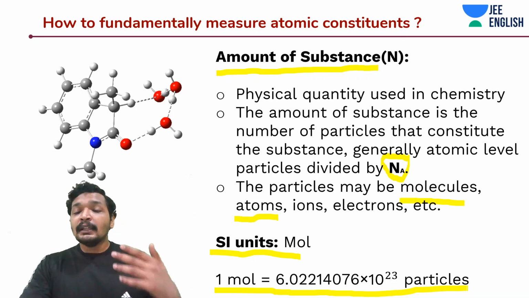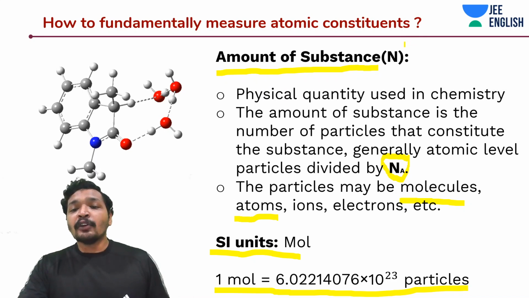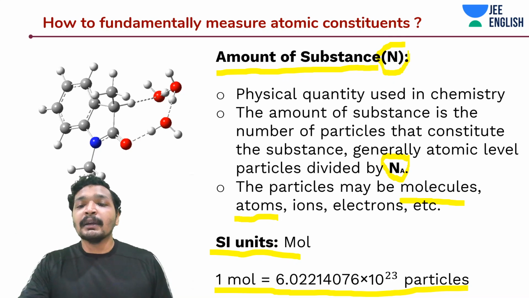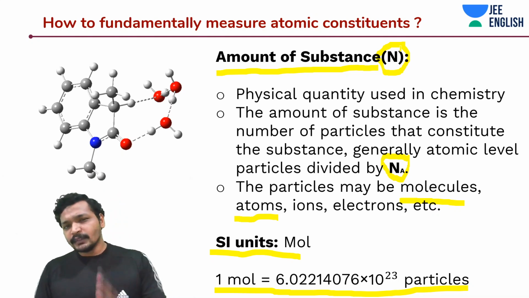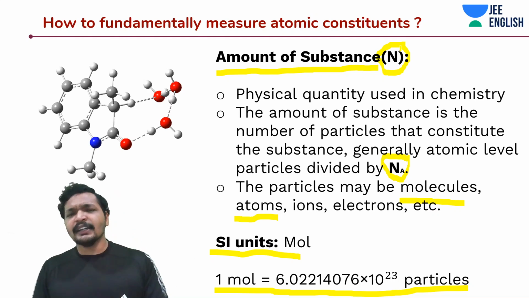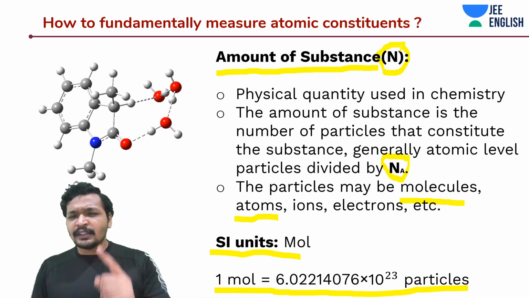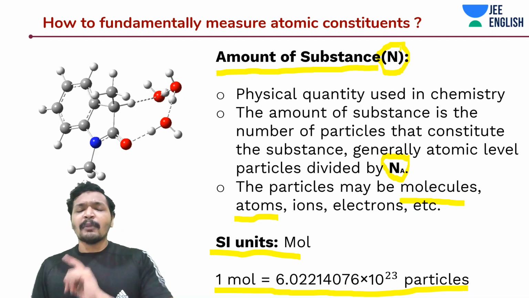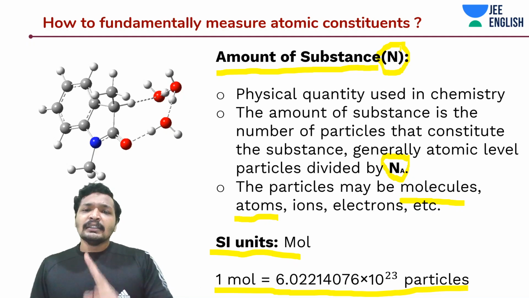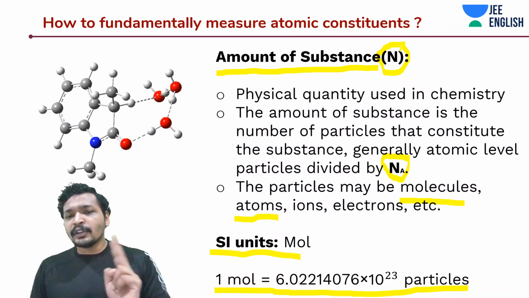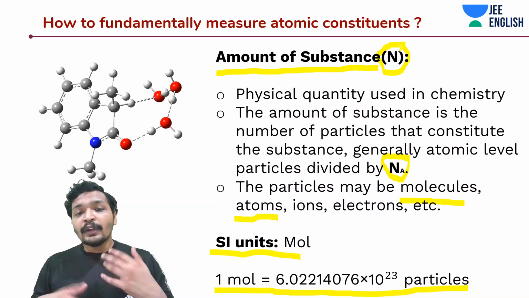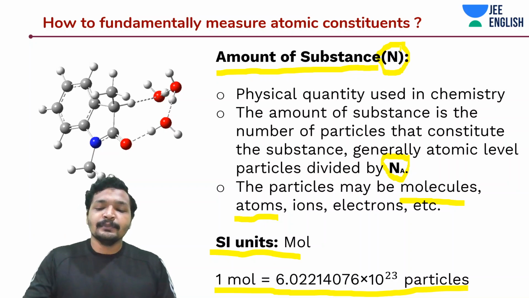And what is the symbol? The symbol is N. Amount of substance has a dimensional symbol called N. This concept must be crystal clear to you. You have crystal clear clarity about amount of substance, and the last one that we spoke about, luminous intensity. Now we will get into the third kind.